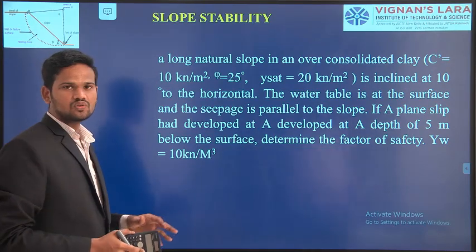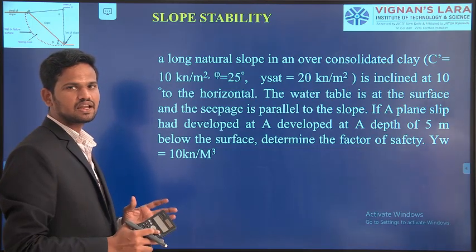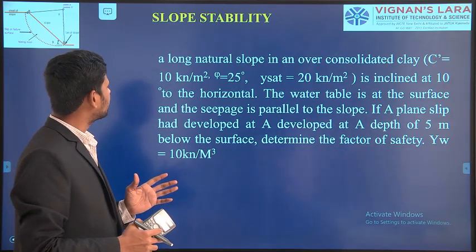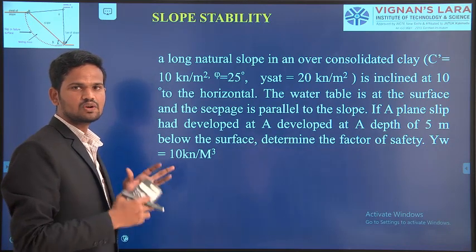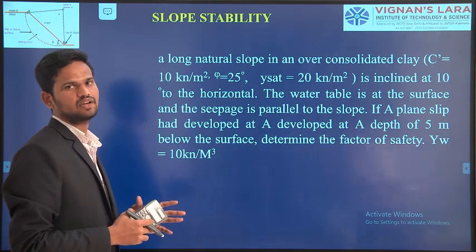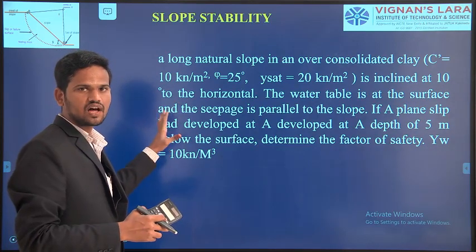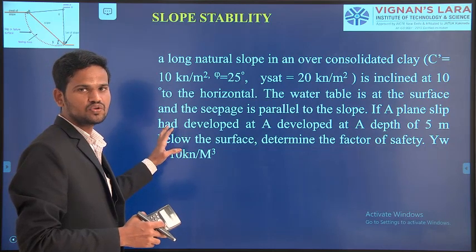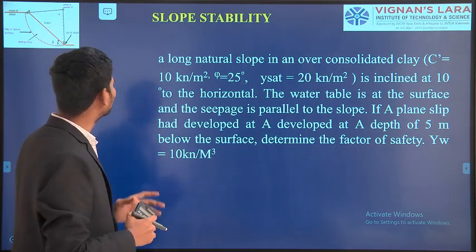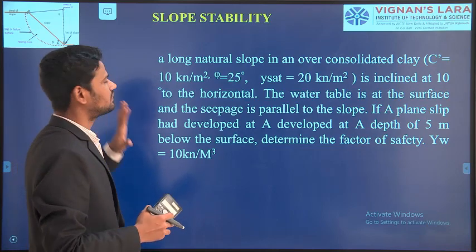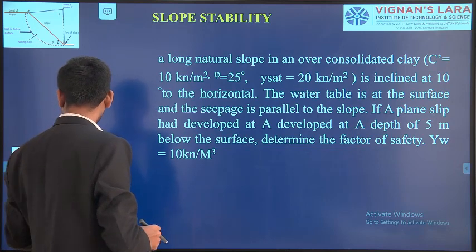Okay. Now we'll see one more problem on stability analysis of slopes for when the soil mass is a combination of cohesion as well as angle of internal friction. That means here one slope is formed, and the formed slope has a cohesion as well as an angle of internal friction value. For this type of problem, how we have to calculate, now we will see. First we will read the problem.